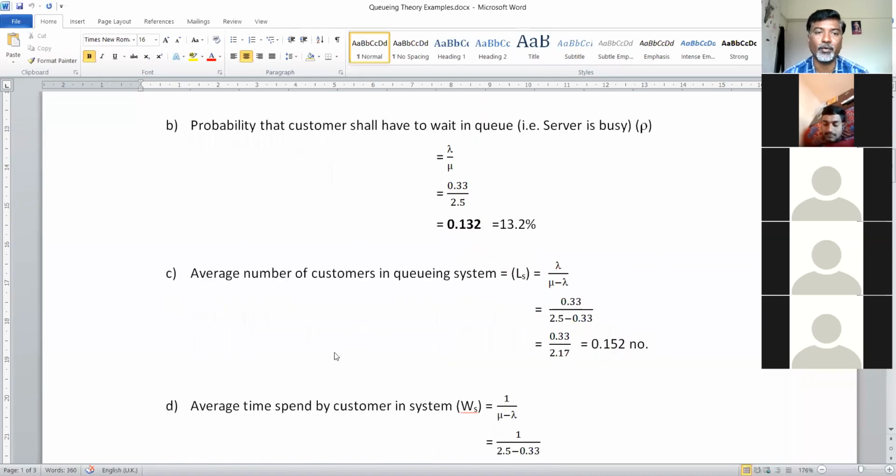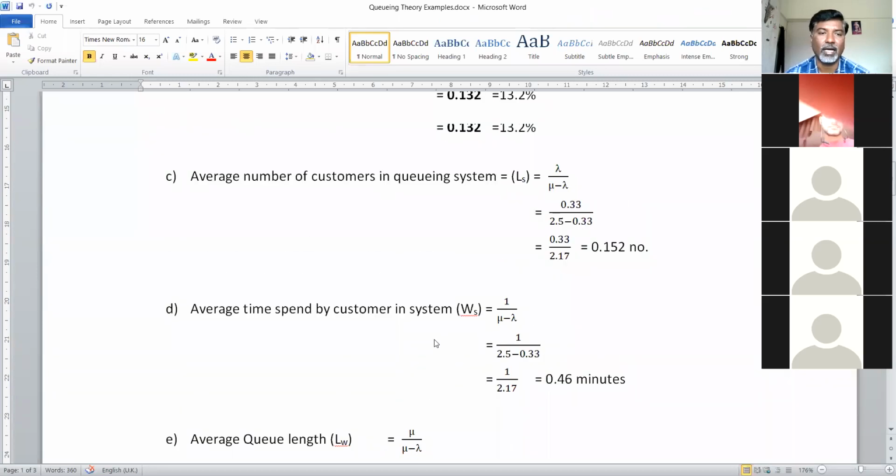Third one, the average number of customers in the queuing system. Now here the word is queuing system. So you have to take into consideration the customers who are waiting in the queue plus the customer who is under service. Queuing system is both. For that, Ls, where L is the length of the system, meaning queue plus service. Ls is equal to lambda upon mu minus lambda. If you put in the values of mu and lambda, you will get 0.152 customers. The average number of customers in the system is 0.152.